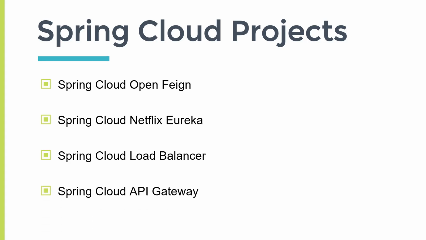The next is Spring Cloud API Gateway. API Gateway is the entry point for each of our microservices. Whatever request is coming to each of the microservices will first come to API Gateway so that we can perform some common things like authentication.